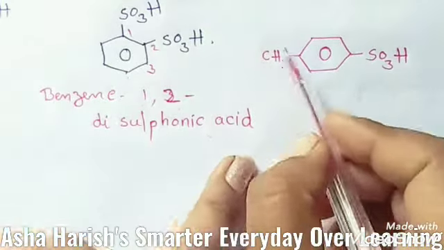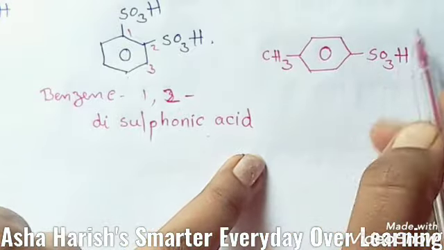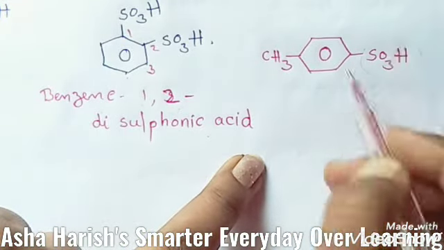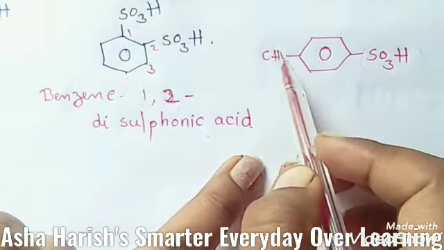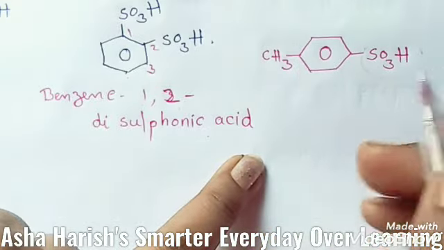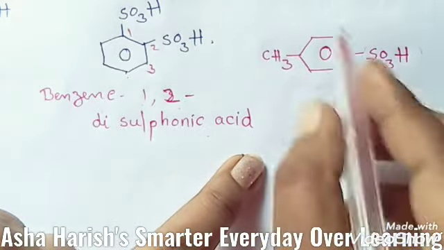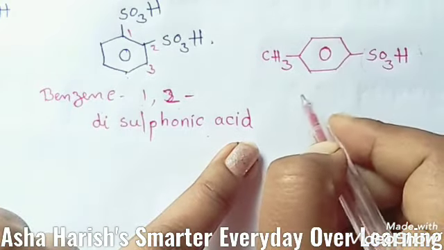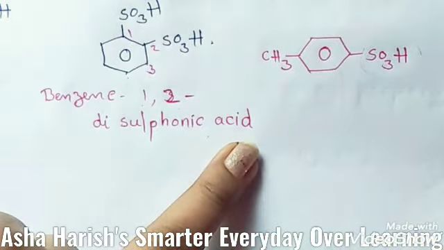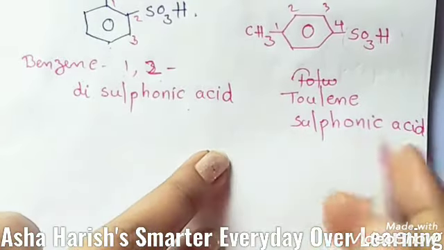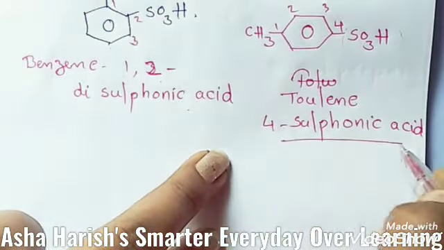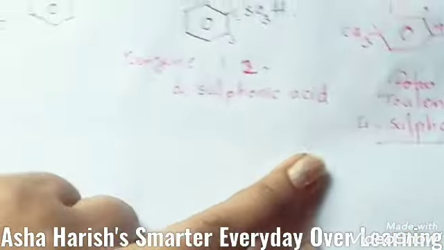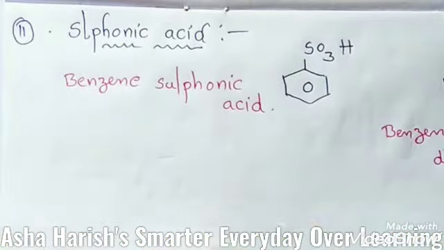See, in this example one methyl group is attached, students, and then one sulfonic acid group is also attached. Only one methyl group is there, which means we can call it toluene. And here if you give numbering to this carbon, toluene 4-sulfonic acid, this is the name of the compound. This is about sulfonic acid.